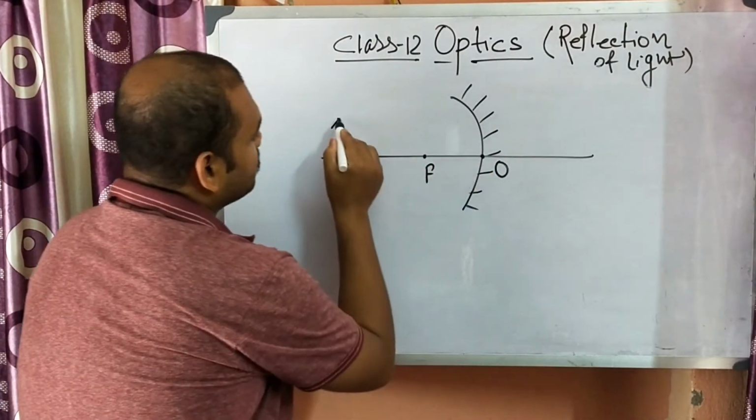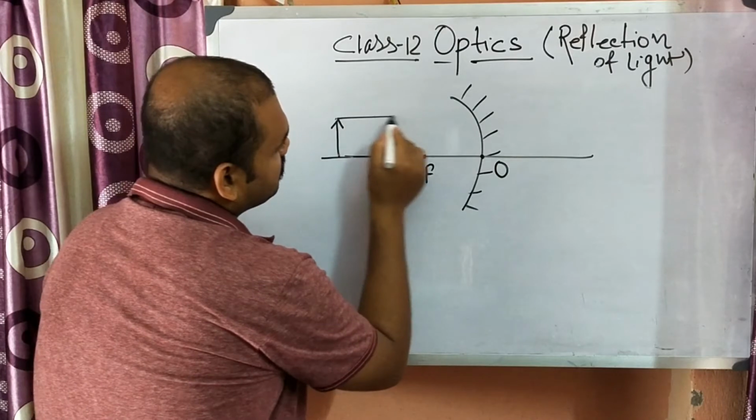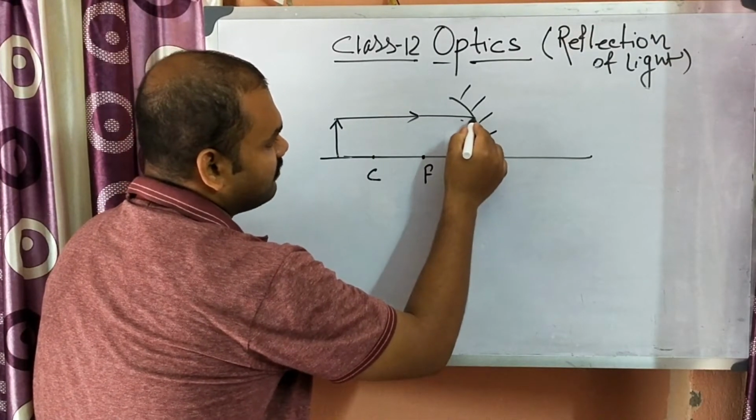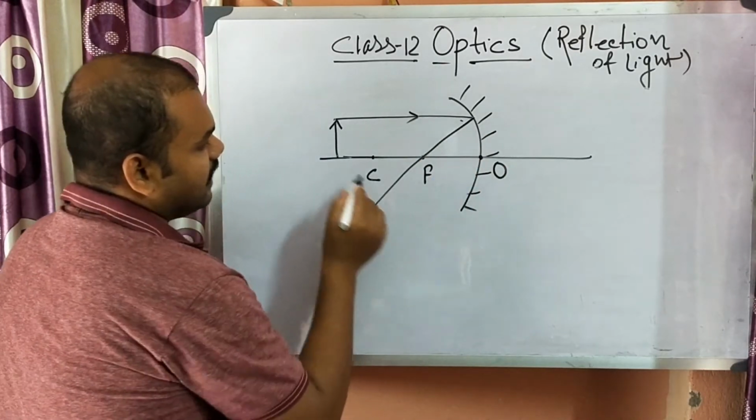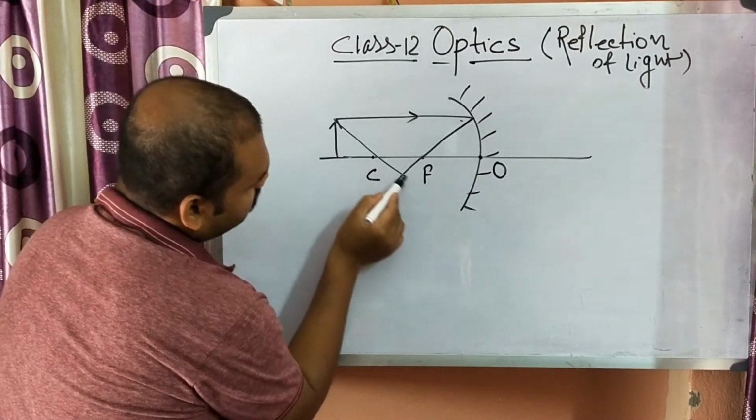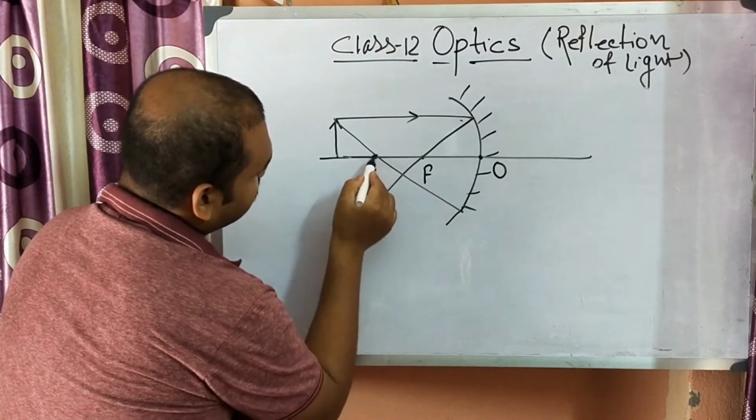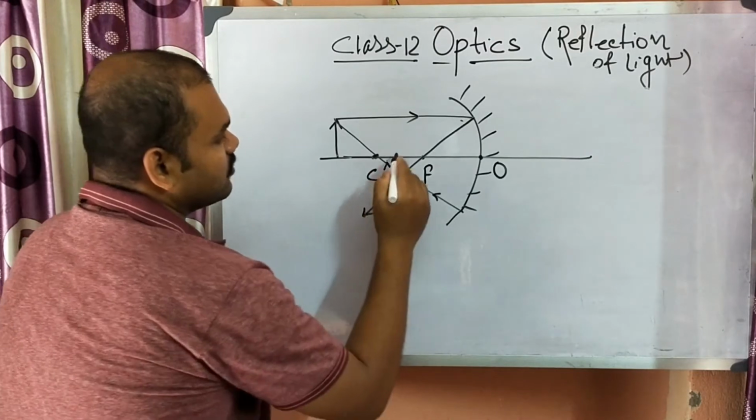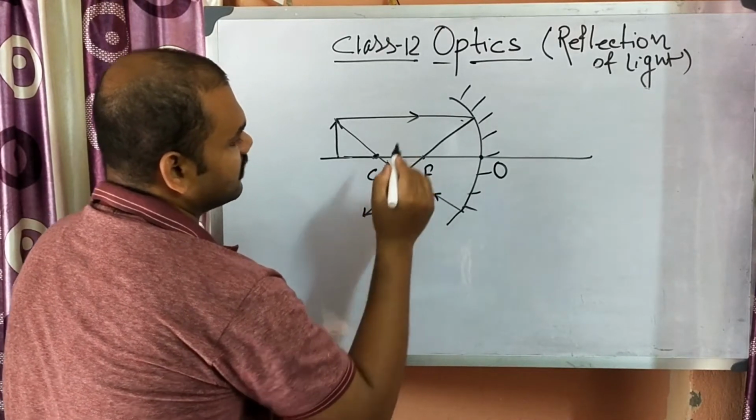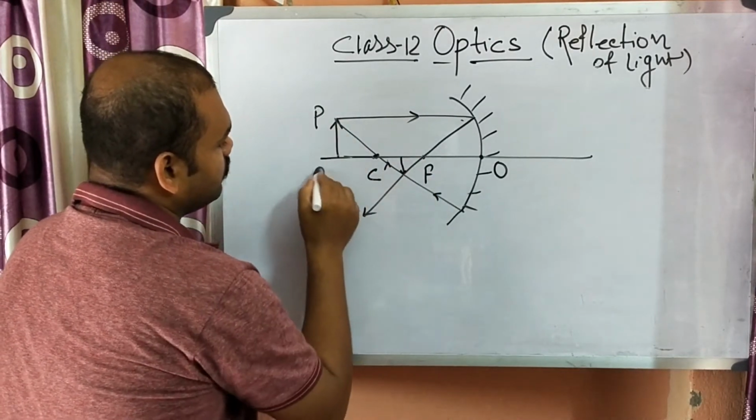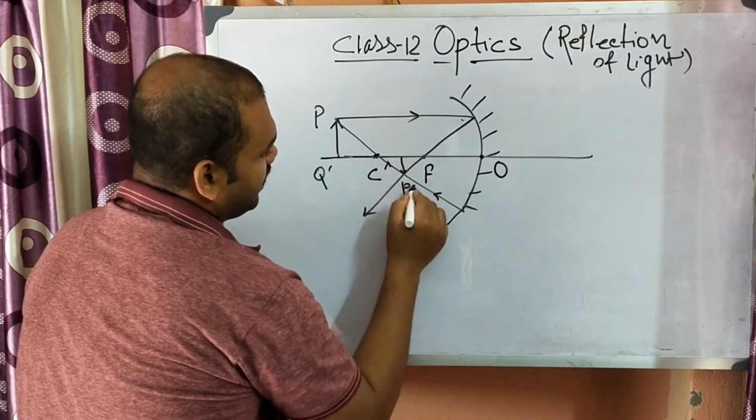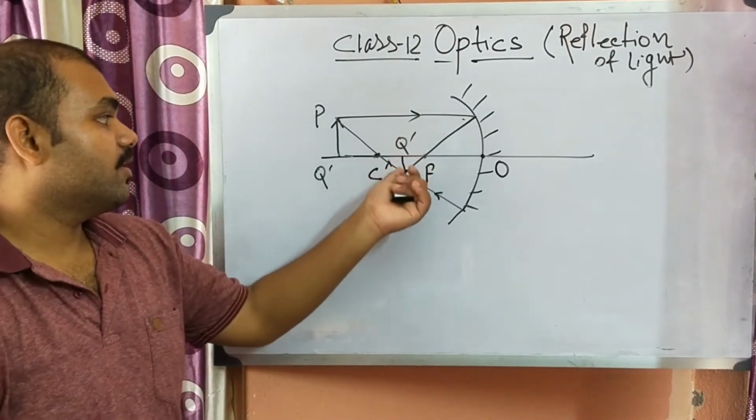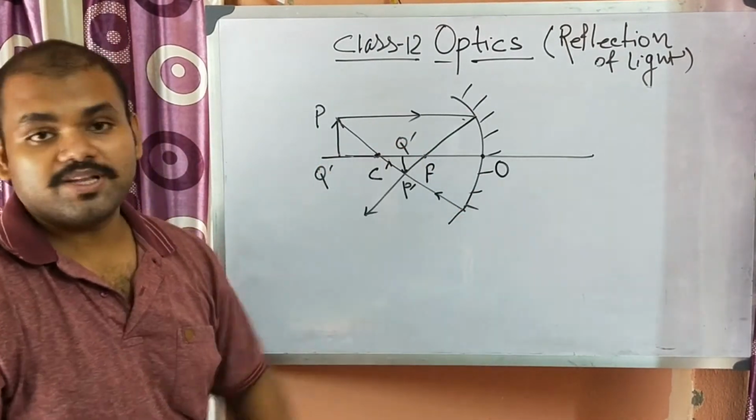Suppose a light is traveling here, and as it is parallel, after reflection it will go through the focus, and one will go like this through the center of curvature and come back like this. So we will get an image here. Suppose this is PQ, so this is P prime Q prime. P prime Q prime will also be perpendicular to the principal axis.